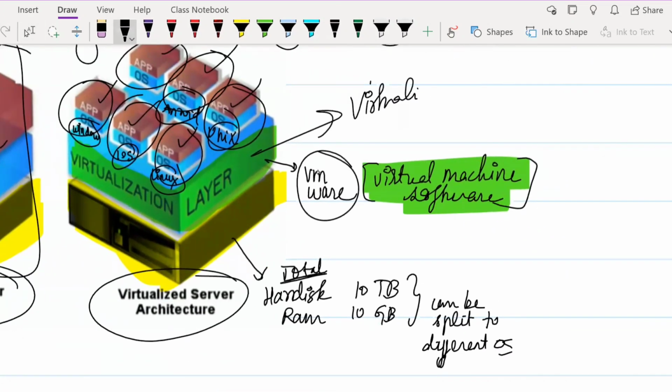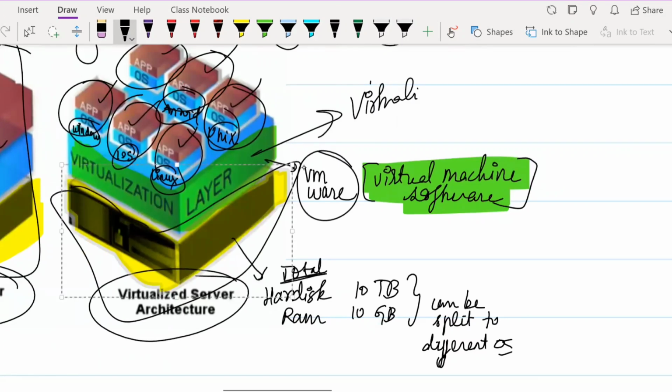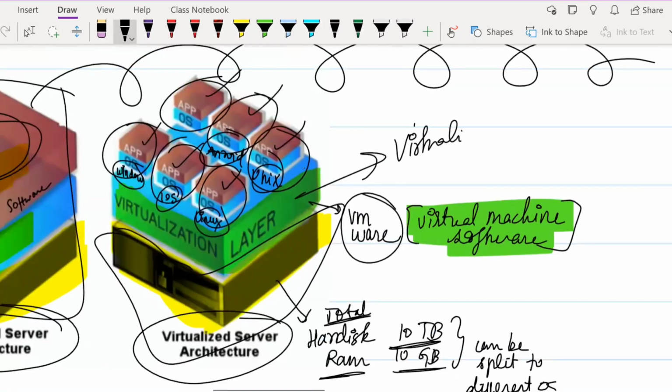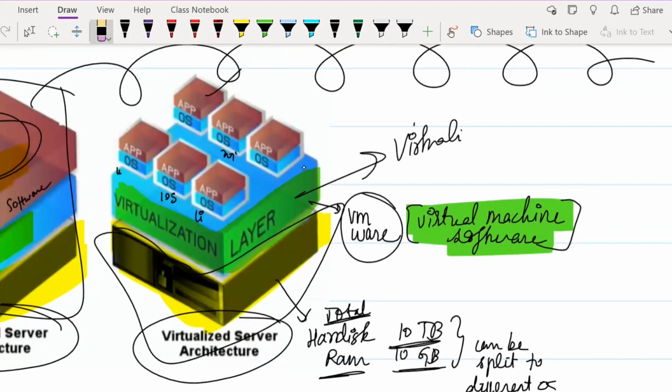Suppose this is the base layer, and this base layer has a total hard disk area of 10 TB and a RAM of 10 GB. What it is going to do is, to each operating system, allocate as much as it would want.